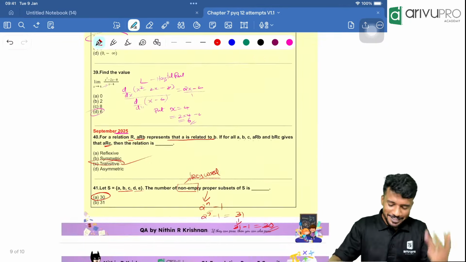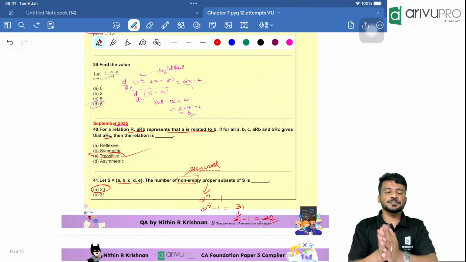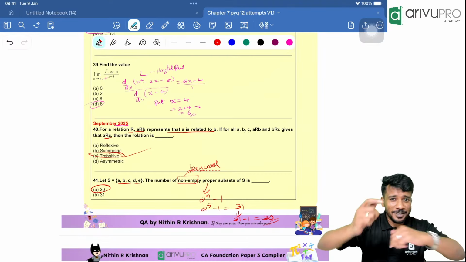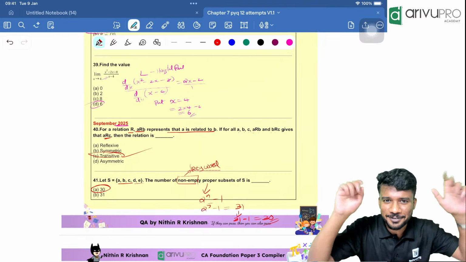One question can be on limits, one question can be based on relations, and one question can be an inverse based question. One inverse question will be there. I'm telling you, it is not a prediction, it's a spoiler. You can see that in your exam hall.